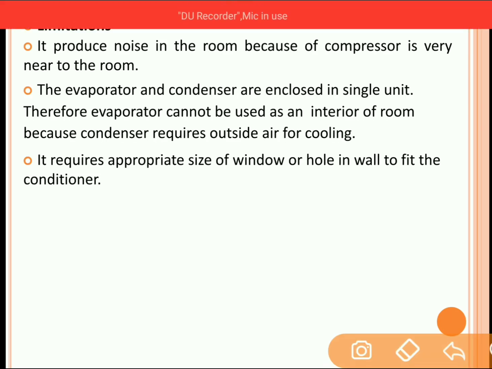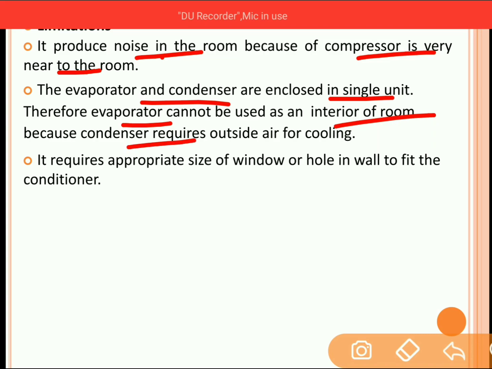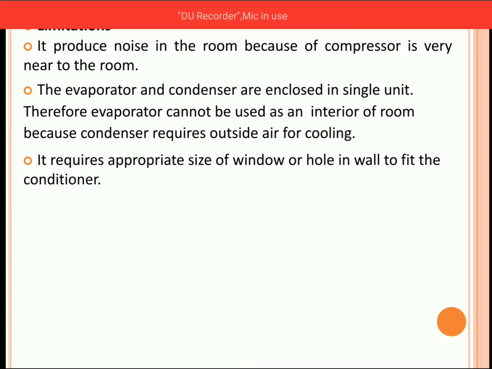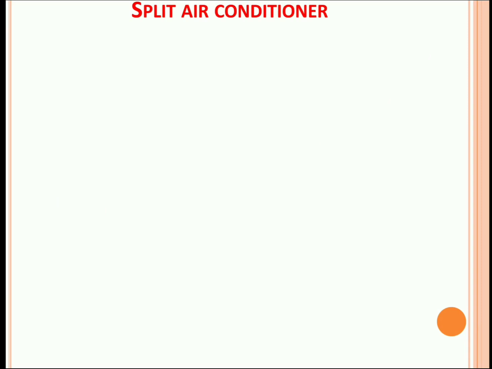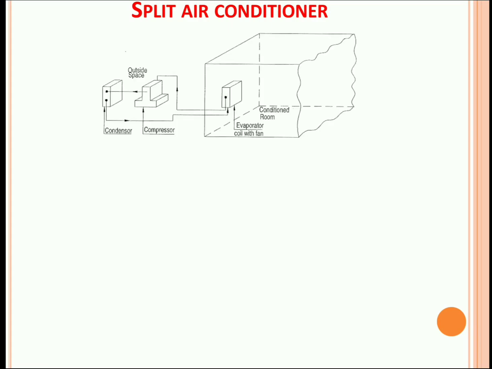Limitation: a window AC is much noisier because the compressor is very near to the room. Evaporator and condenser are enclosed in a single unit, and therefore the evaporator cannot be used in the interior of the room because the condenser requires outside air for cooling. Another limitation is that it requires an appropriate size of window or hole in the wall to fit the air conditioner. Now to overcome the disadvantages or limitations of the window air conditioning system, the next system is the split air conditioning system.